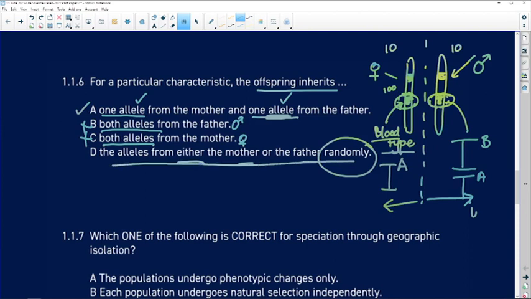So it means that this allele is inherited from the father, but this allele here, both of them are inherited from the mother. And we know that the chromosome itself stays intact. The chromosome itself is not going to break in half, for example. So our answer to 1.1.6 we know is A.